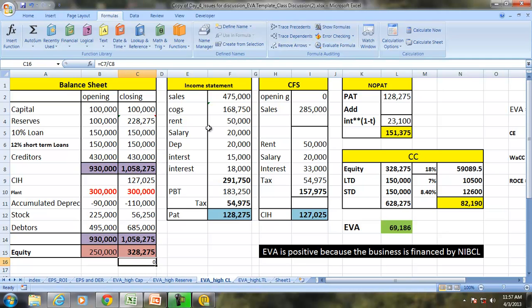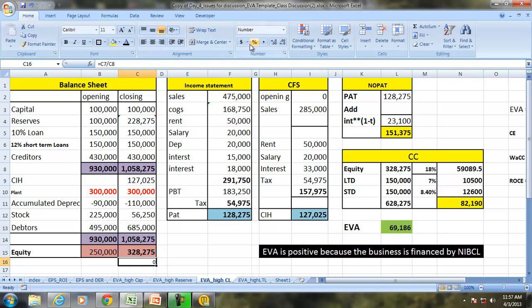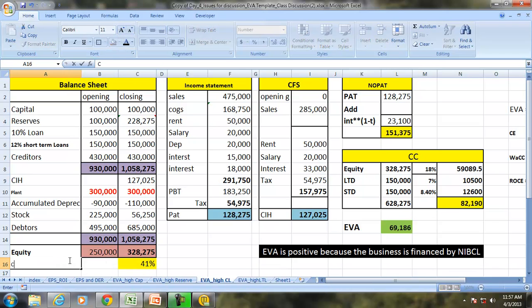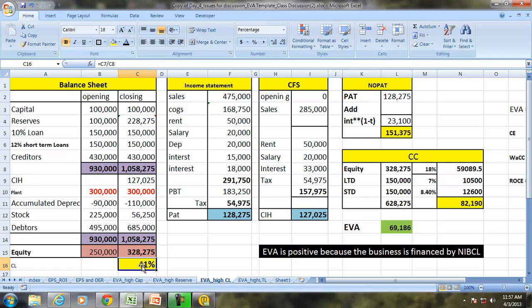So creditors account for 41% of the business, financed by the short-term creditors. Because of the change in the sources of financing of the business from the equity to the short-term liabilities, there will be a significant change on the economic value added.